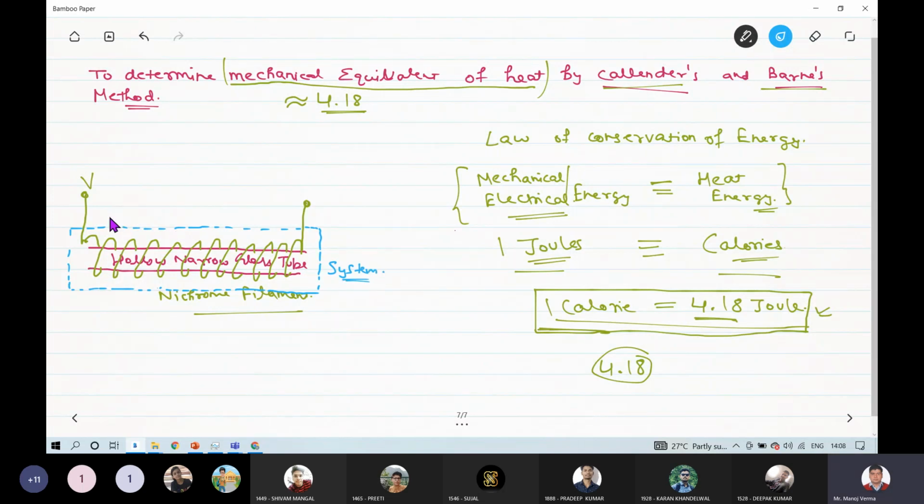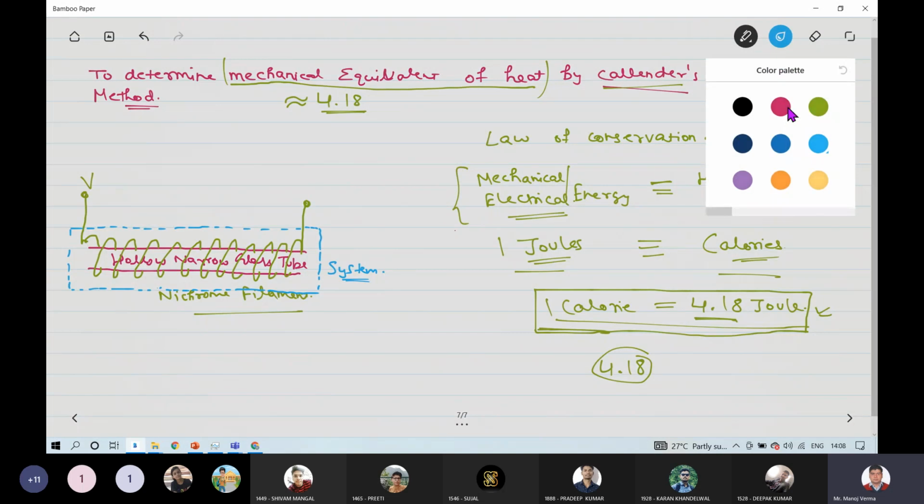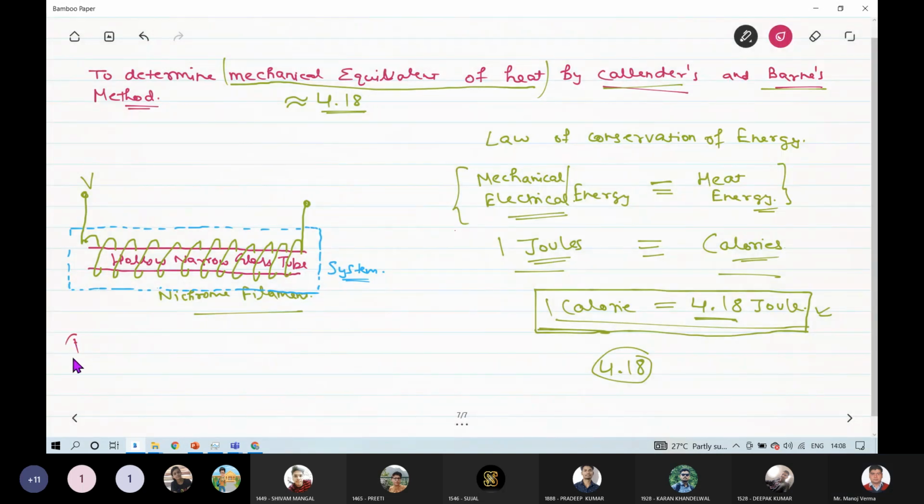So whenever I apply potential on this nichrome filament, there will be evolution of heat energy because of this heating of this filament. So first part is what I am doing: by applying potential on this filament, I am converting electrical energy to heat energy.